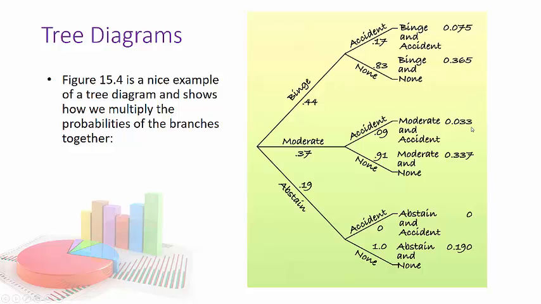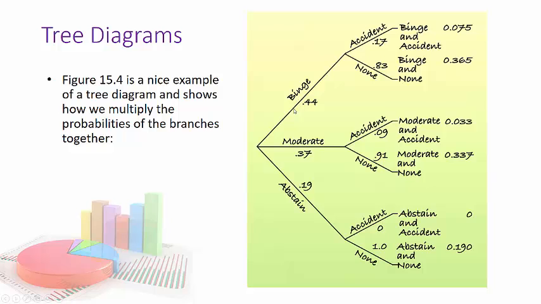The probability someone drank moderately and they had an accident. The probability someone drank moderately and they didn't have an accident. The probability of someone who abstained and had an accident, sorry. And the probability of someone who abstained and didn't have an accident. So if you multiply these numbers, 0.444 times 0.17, you can go ahead and get these values.